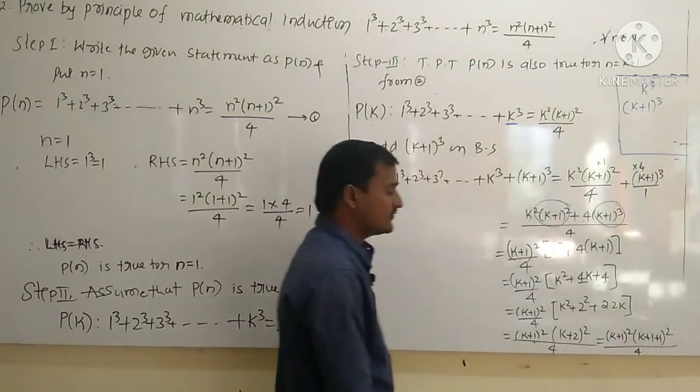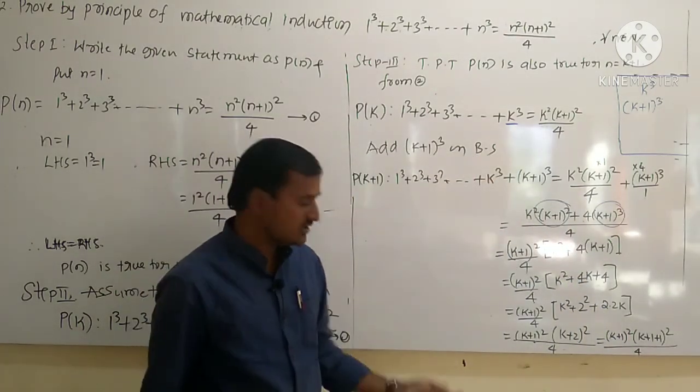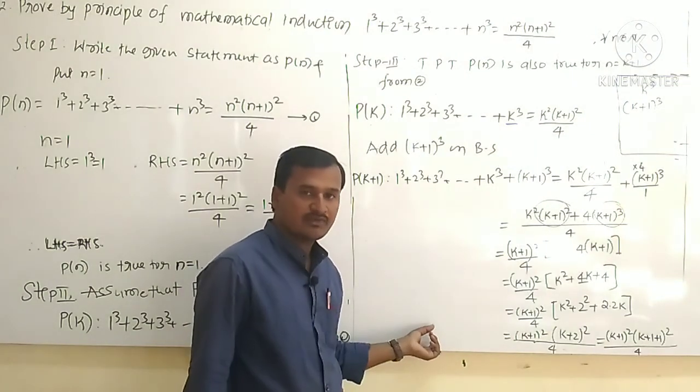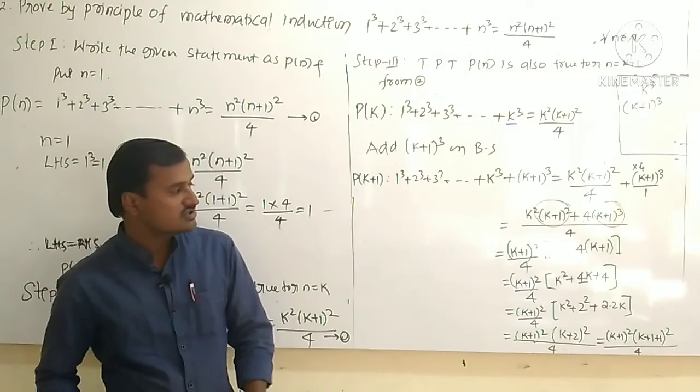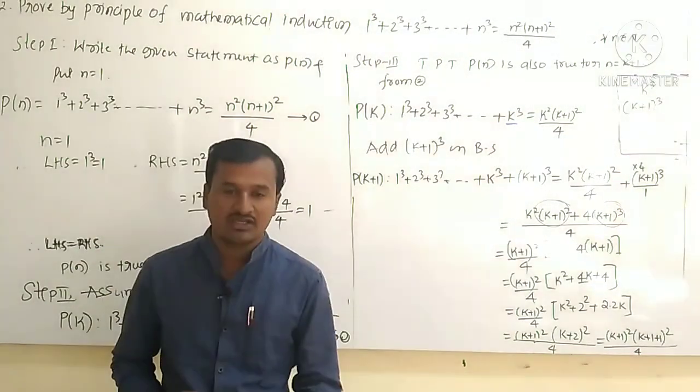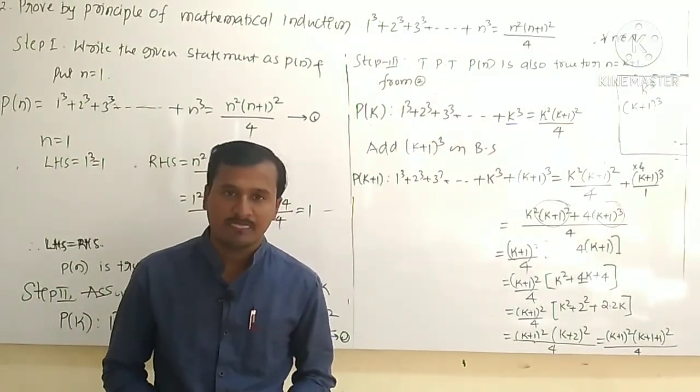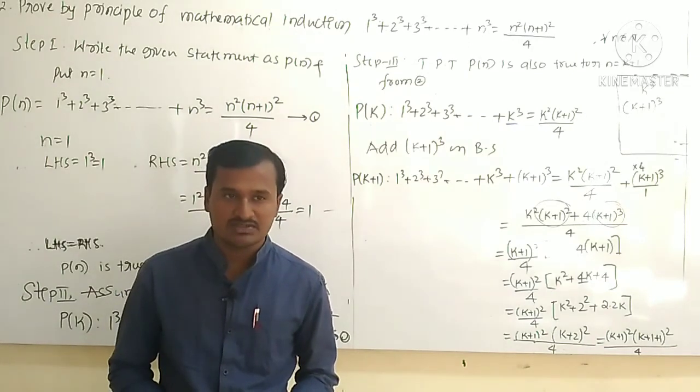Therefore what is the final conclusion? Here you should write: P of n is true for all natural numbers. Okay, so up to this, and in the next class we'll solve the remaining exercise problems. Thank you.